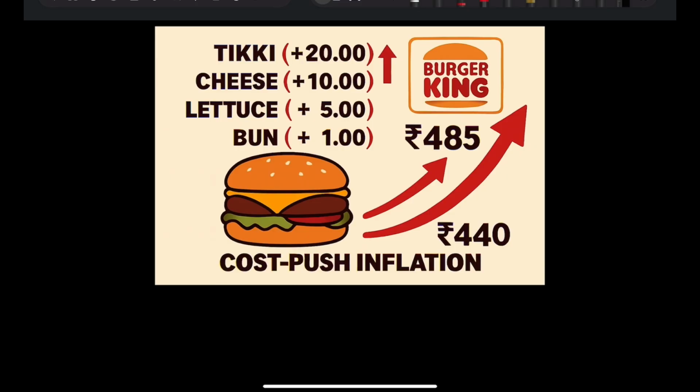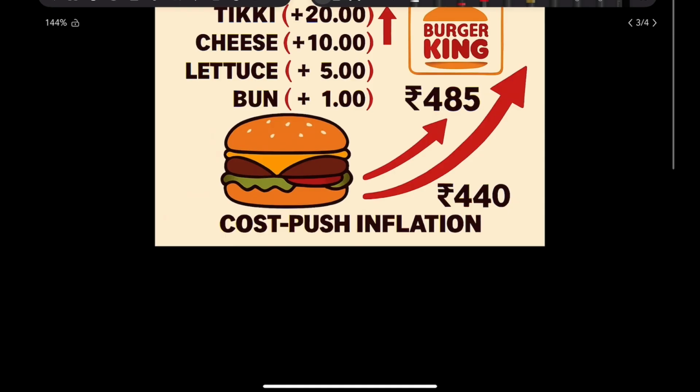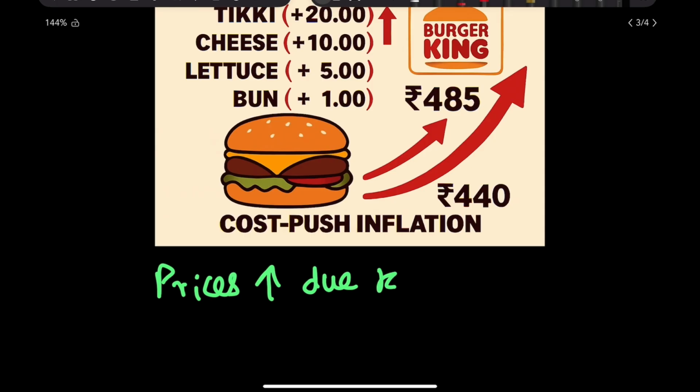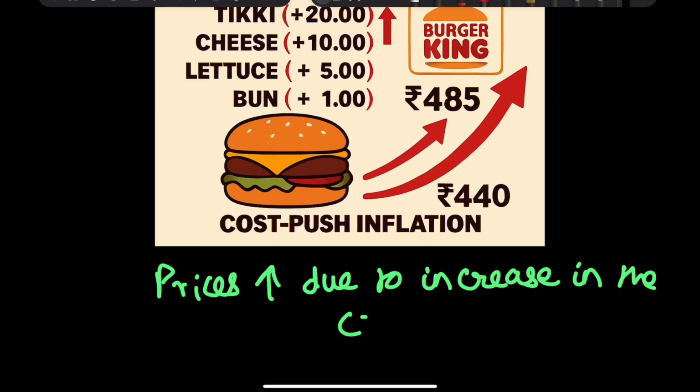So in theoretical terms, when price increases due to an increase in the cost of inputs, it is known as cost push inflation.